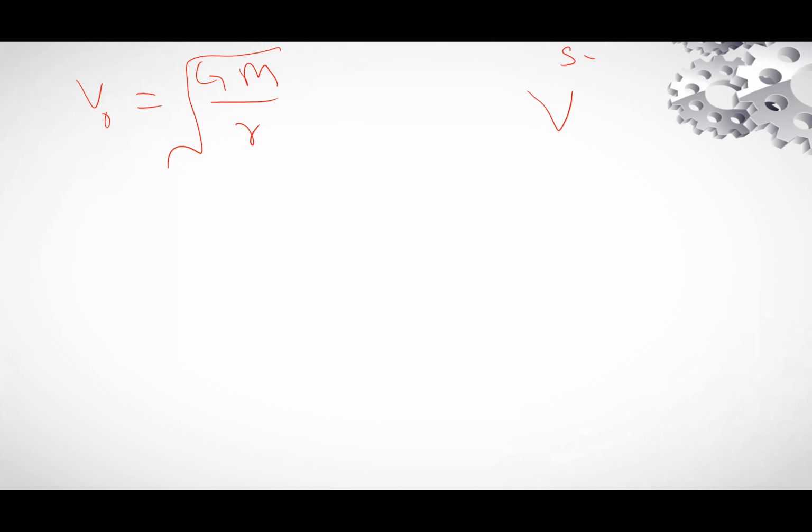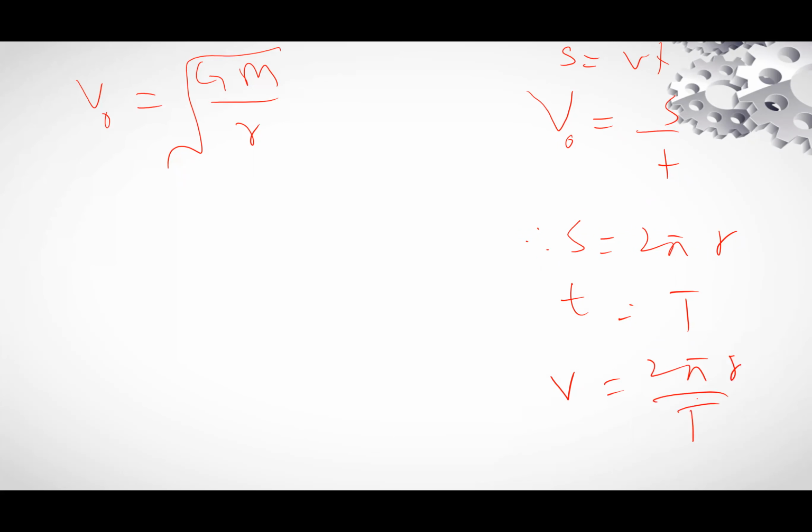Here I will write the relation for orbital velocity which we already derived in lecture number 23: v orbital equals the square root of GM divided by r. This is for orbital velocity. Now we know that s is equal to vt, so v is equal to s divided by t. When s is equal to the circumference, one complete rotation, then t will be equal to the time period. So v orbital will be equal to 2 pi r divided by time period.